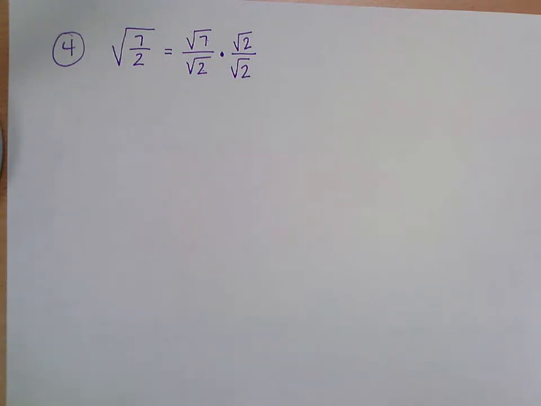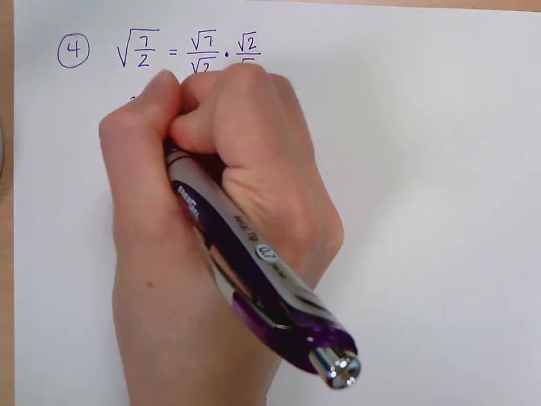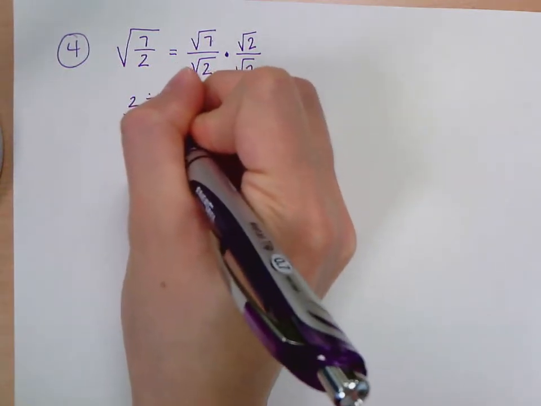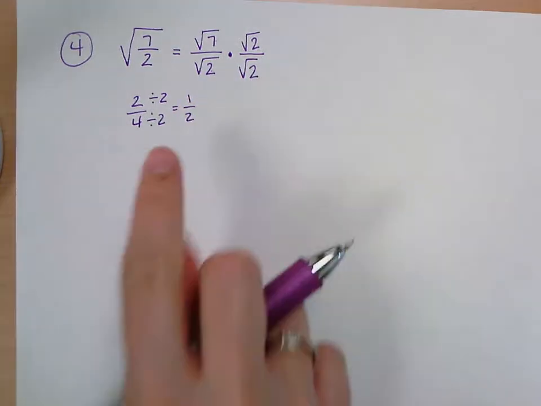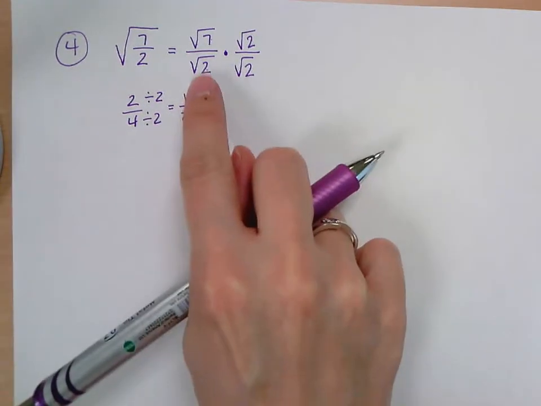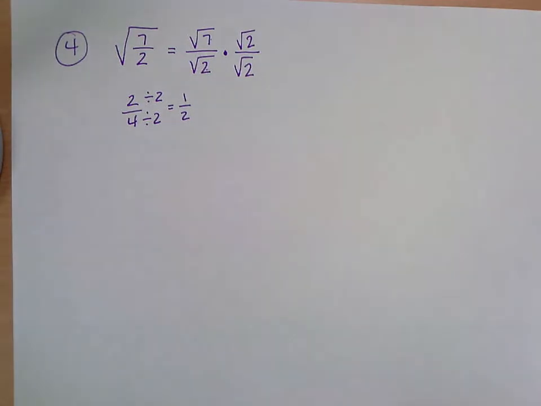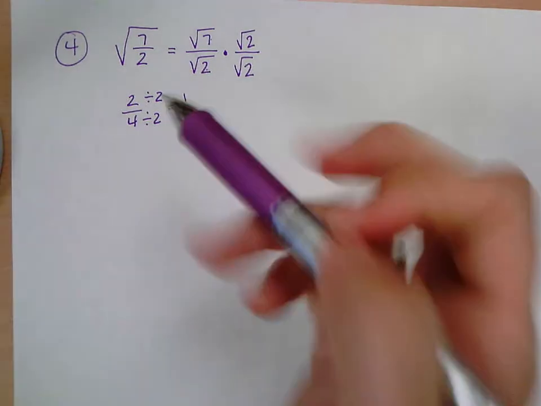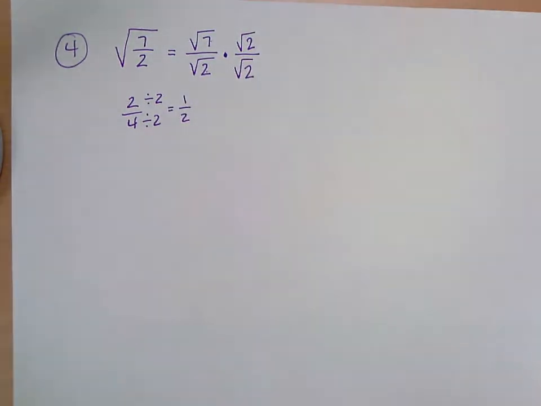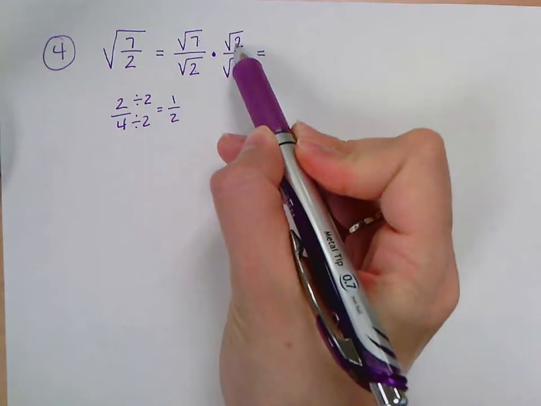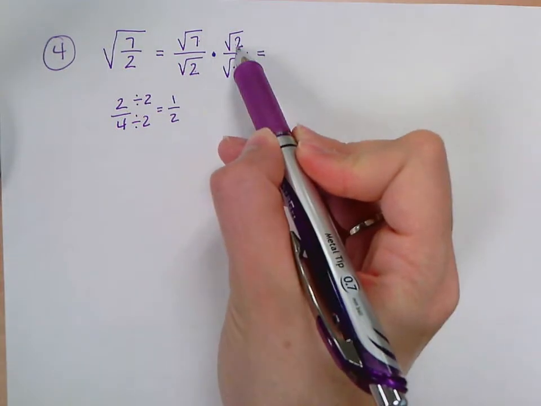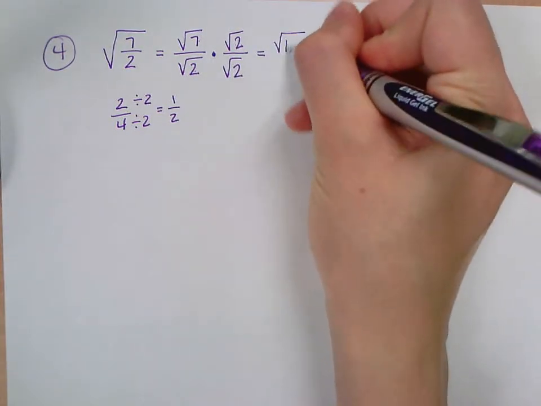It's kind of just the reverse of when you have 2 over 4, for example, and you say, well, I'm going to divide both top and bottom by 2 to get 1/2. This is the reverse, where instead of dividing by the same number on the top and bottom, you're multiplying. But you're still not changing the value, you're just making it look different. So on the top, I can multiply these together. So 7 times 2 is 14, so I have the square root of 14.